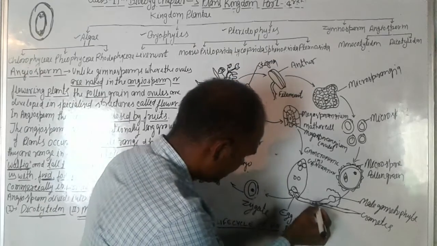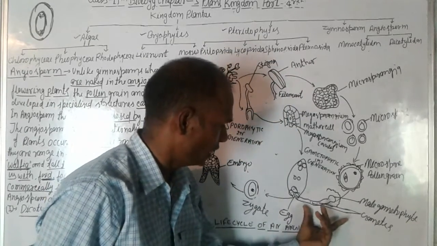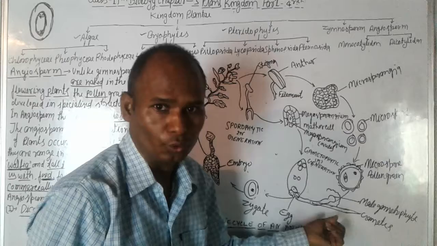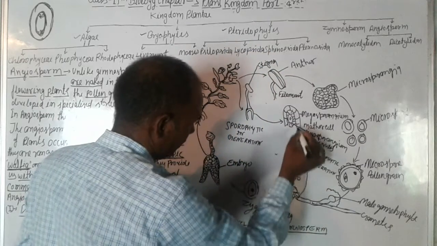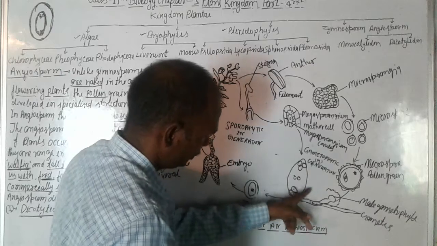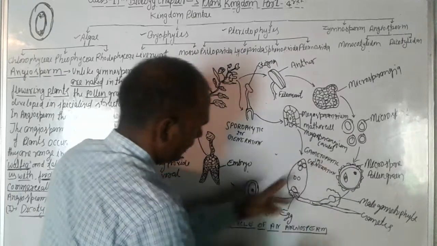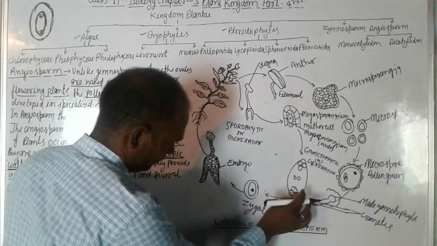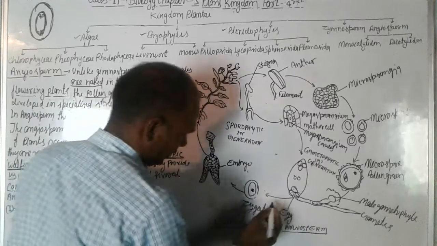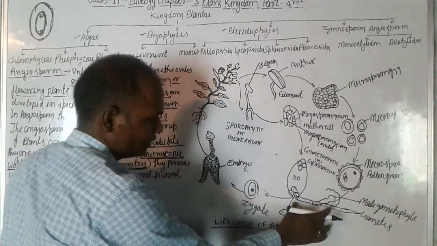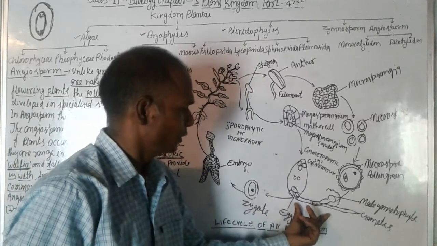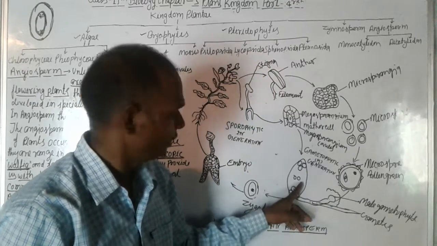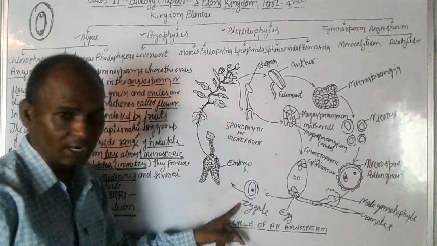These are the male gametes. Two male gametes form in the pollen tube. This is the ovule, this is the embryo sac, and these are the egg. The male gametes fuse with the female gametes and make a zygote.